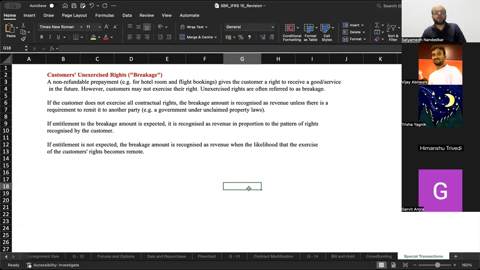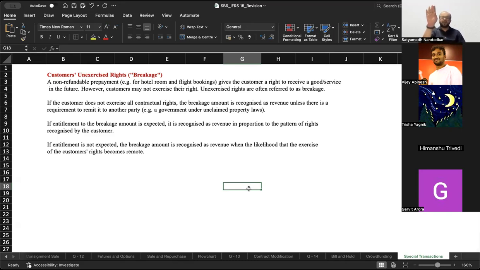Suppose you're talking about a flight or a hotel booking, and you are given, say for example, I was supposed to fly out on the 1st of September. Okay, my flight took off and I did not board the flight. So 24 hours after the flight takes off, I have the facility to reschedule my booking to another date. Now, I do not exercise this special provision given to me to reschedule my booking to a particular date. I don't exercise this right. So in this case, what happens?